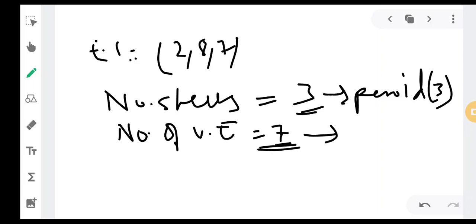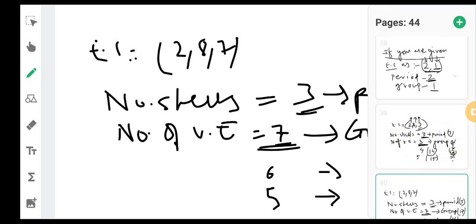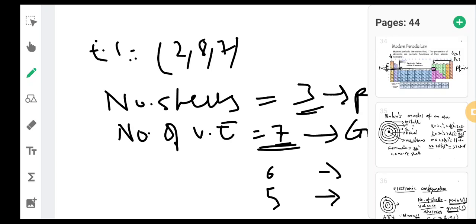Okay. So number of valence electron is 7. So it is more than 2. So directly the group won't be 7, but the group in which this element will be falling, it will be what? 17, plus 10 you have to do. Okay. Not 7, 17. Suppose answer 6 aslalo, the group will be 16. Okay, if suppose 5 aslalo the group will be 15. So which is that element? Just we will see.